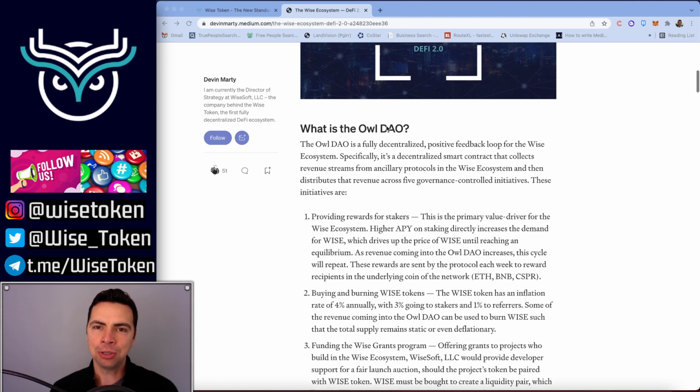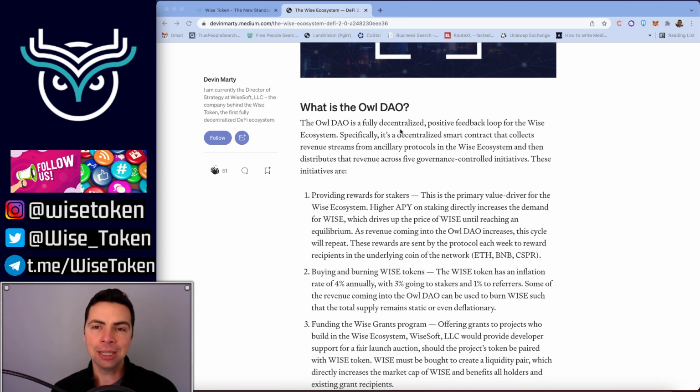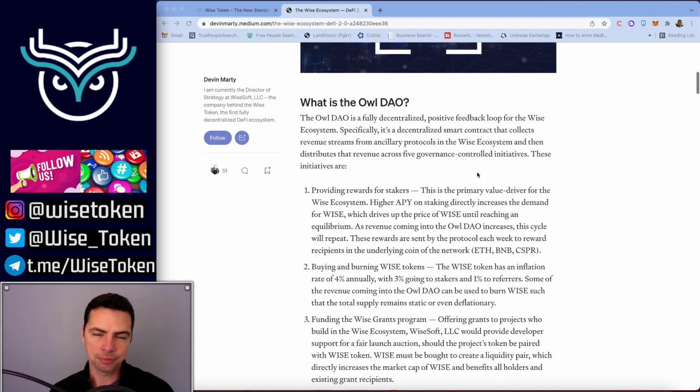So what is the Owl DAO? The Owl DAO is a fully decentralized positive feedback loop for the Wise ecosystem. Specifically, it's a decentralized smart contract that collects revenue streams from ancillary protocols in the Wise ecosystem and then distributes that revenue across 5 governance-controlled initiatives.